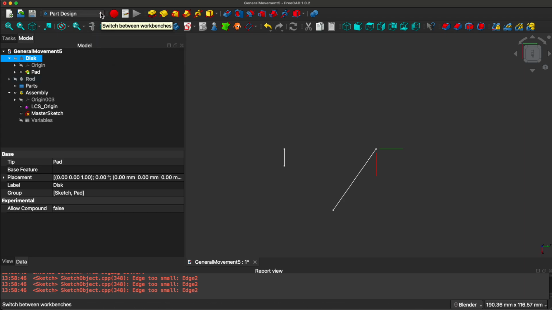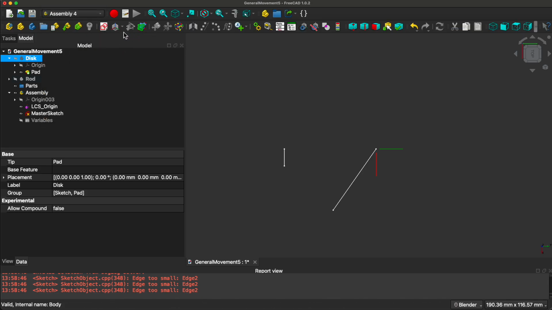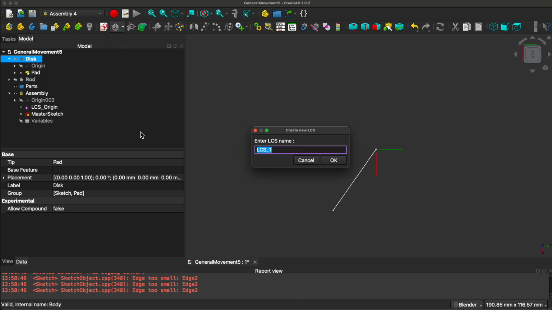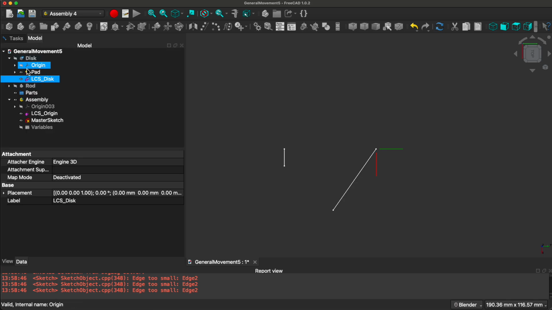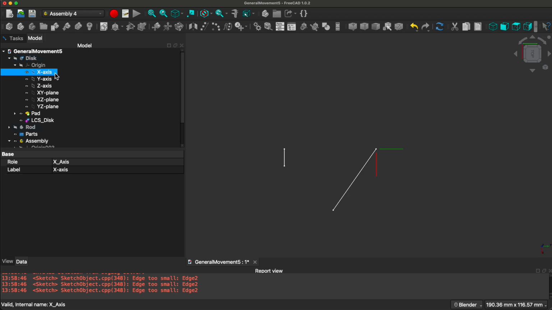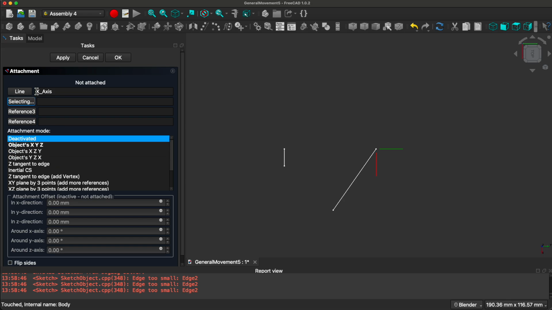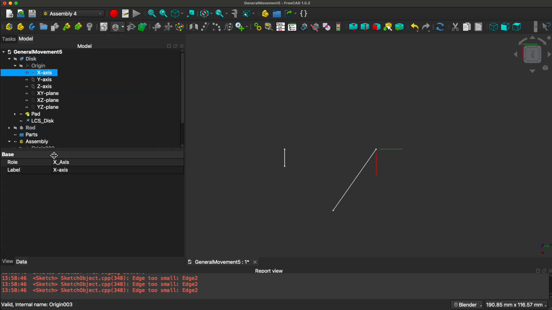selection. We don't want to be in part design, we want to be in assembly 4, and we want to add a new coordinate system, and we want to call it LCS disk. And where are we going to attach it to? Let's go to the model, and the disk, we're going to attach it to the x-axis of the disk. Go back to task. So it's selected the x-axis, and you do object XYZ. That creates local coordinate system for the disk.